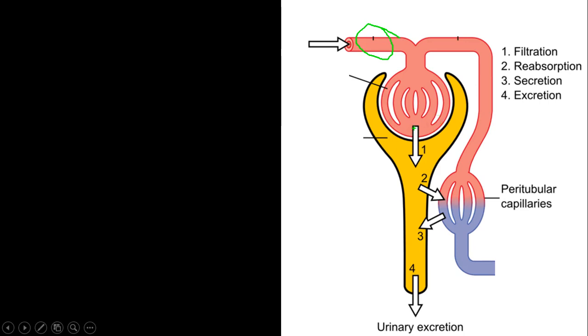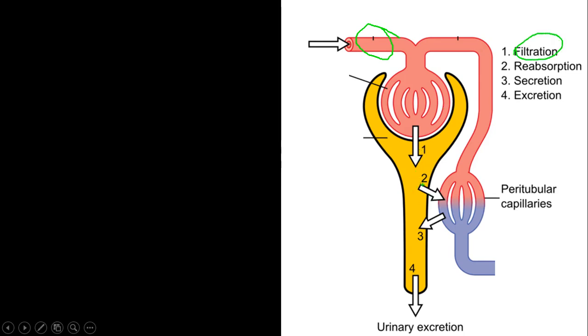Through this filter, many solutes are filtered, and they reach the tubules, the proximal convoluted tubule, and this process is known as glomerular filtration.